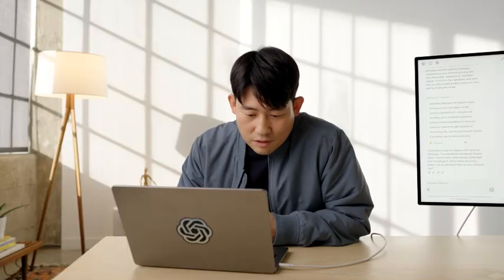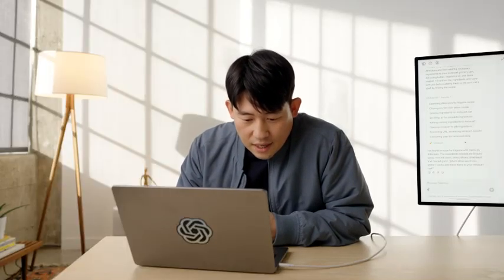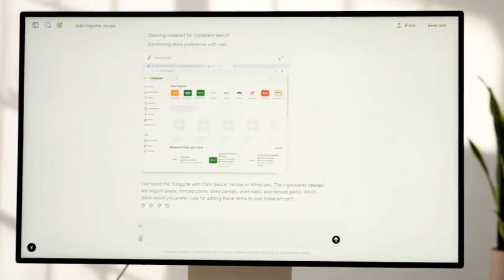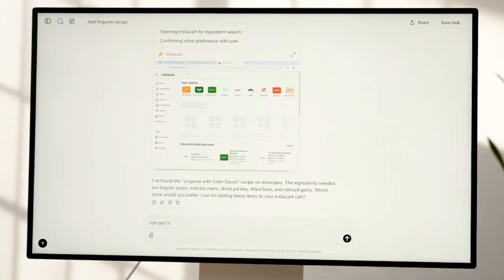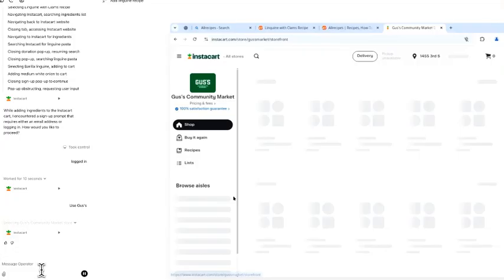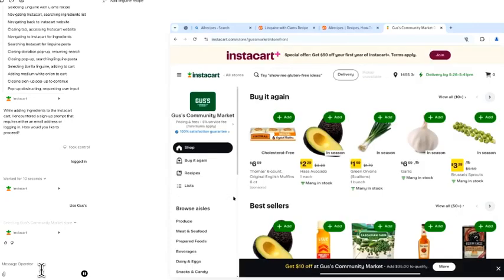And it says I found the recipe, and which store would you prefer to use? So I'll say, use Gus's. So often it asks clarifying questions whenever it is needed in the process of solving the task.